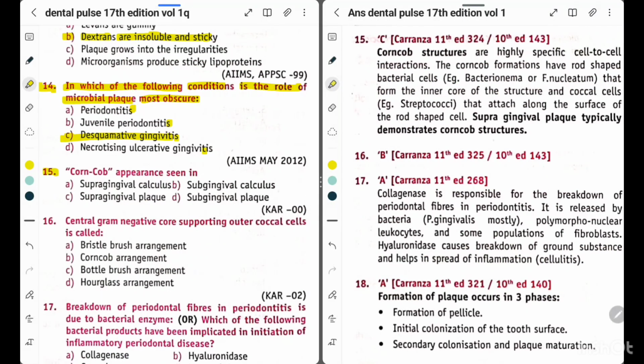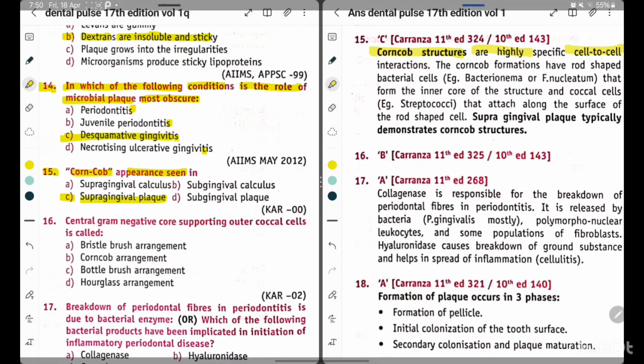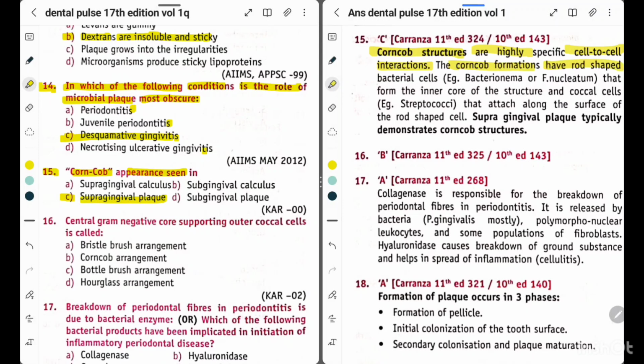Okay, now question 15. Corn cob appearance is seen in option A, supragingival calculus, option B, subgingival calculus, option C, supragingival plaque, option D, subgingival plaque. So the answer is supragingival plaque. Corn cob structures are highly specific cell-to-cell interactions. The corn cob formations have rod-shaped bacterial cells, example Bacterionema or F. nucleatum, that form the inner core of the structure, and coccal cells, example Streptococci, that attach along the surface of the rod-shaped cell. Supragingival plaque typically demonstrates corn cob structures.